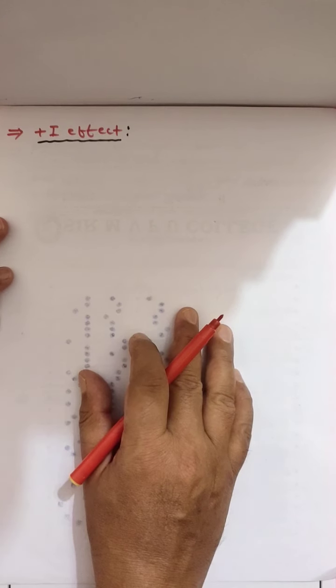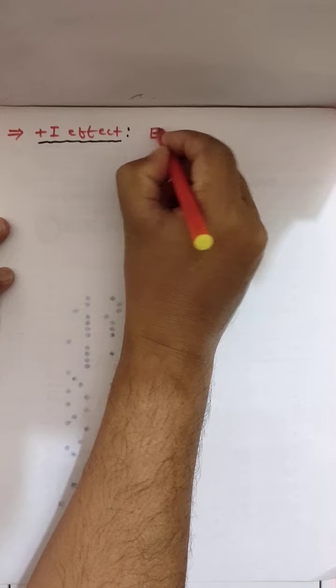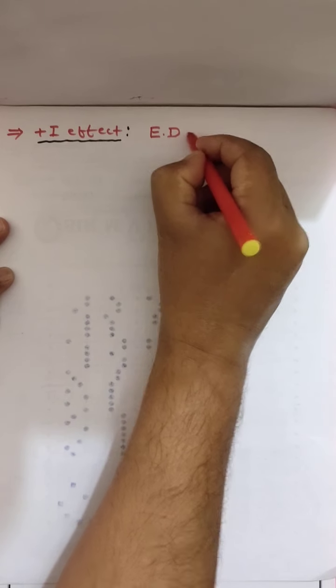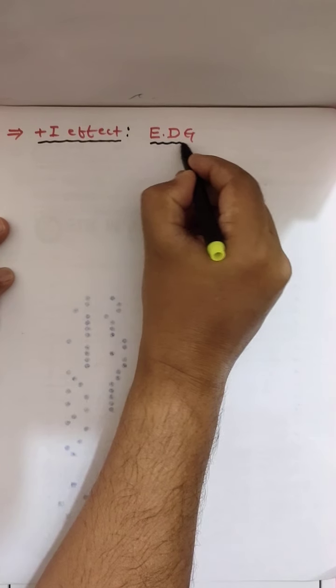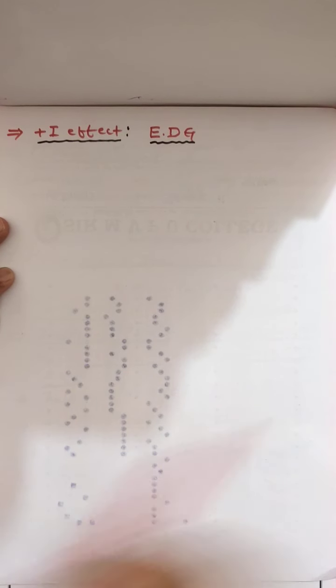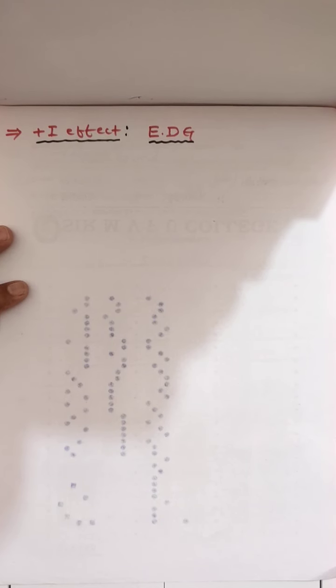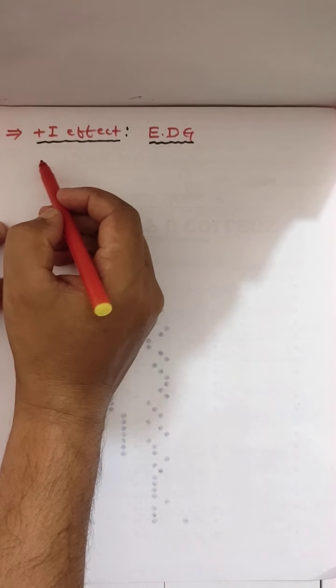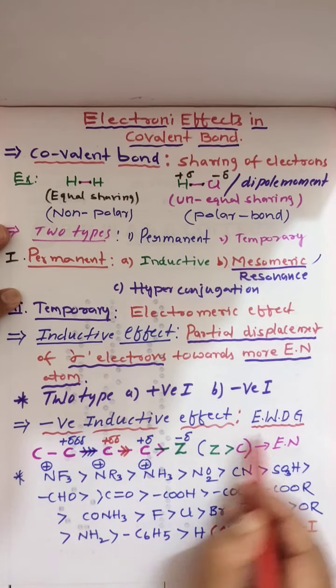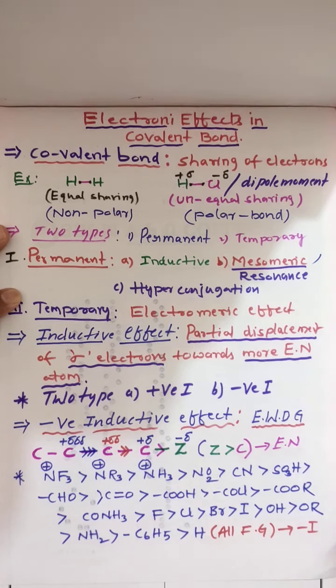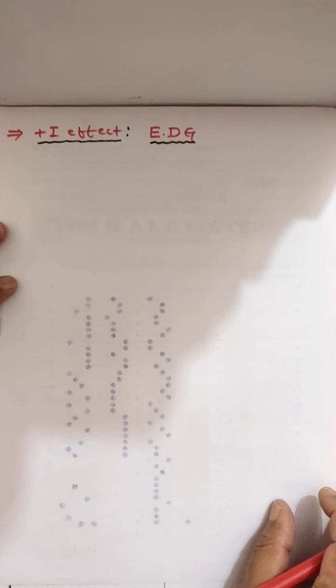Now positive inductive effect is shown by an electron donating group. If the chain is attached to an electron donating group, that system exhibits positive inductive effect. Electron withdrawing group, negative inductive effect. Electron donating, positive inductive effect.